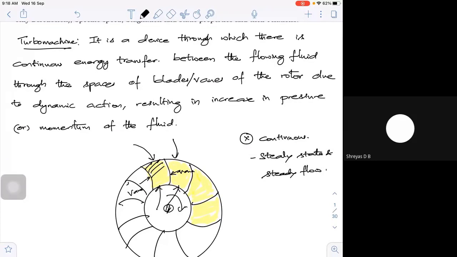It's a device through which there is continuous energy transfer between the flowing fluid and the spaces of the blades or vanes of a given rotor, due to dynamic action, resulting in increase in pressure or momentum of the fluid. This is as simple a definition of a turbo machine.